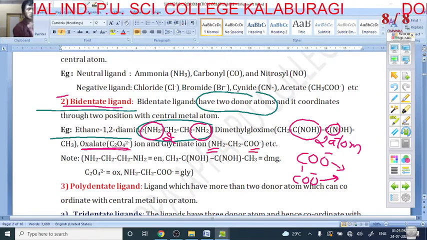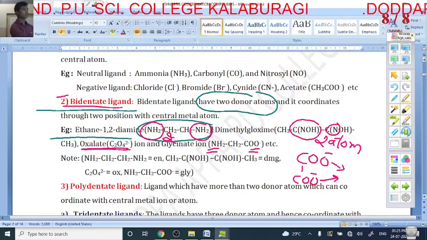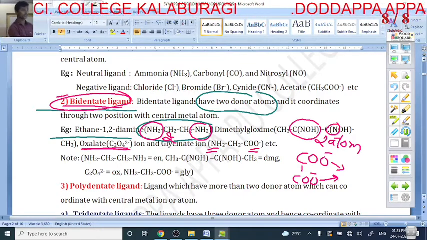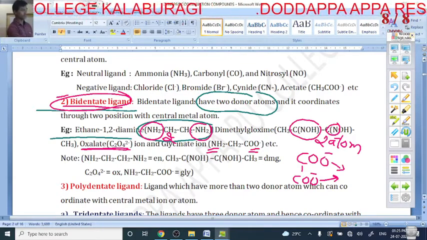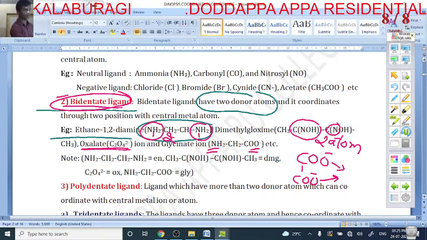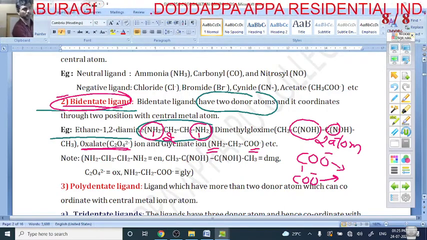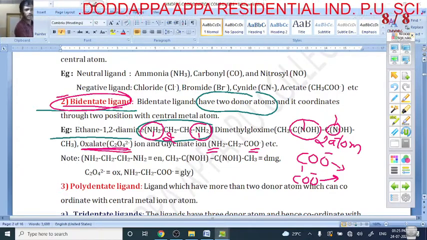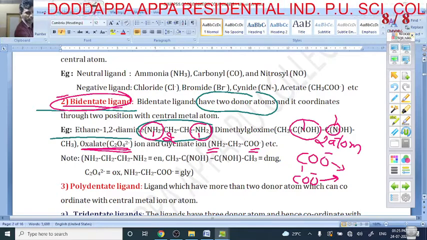Similarly here, nitrogen is 1 donor, oxygen is 1 donor. Total donor atoms are 2. If 2 donor atoms, it is called what? Bidentate ligand. So here in ethane 1,2 diamine, nitrogen is 1 donor, nitrogen is 1 donor, 1 plus 1 is 2. In the case of oxalate, I have written 1 oxygen donor, 2nd oxygen donor.